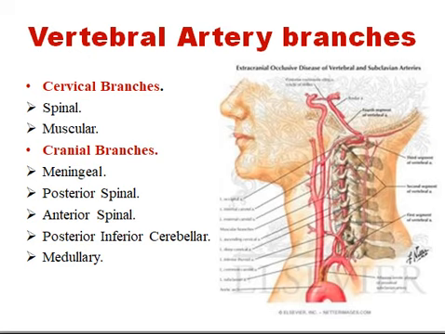Coming on to the branches of the vertebral arteries, we can divide them into cervical branches and cranial branches. Under cervical branches, there are two branches: one is the spinal artery, second is the muscular artery. Under the heading of cranial branches, there are the meningeal branch, posterior spinal artery, anterior spinal artery, posterior inferior cerebellar artery and medullary artery.